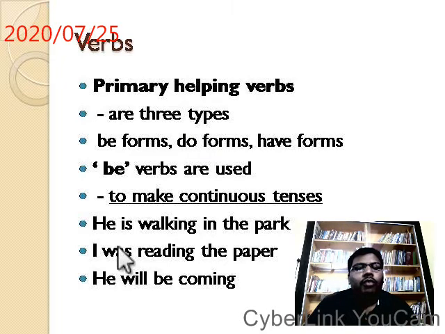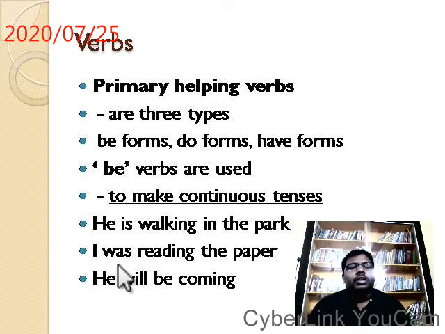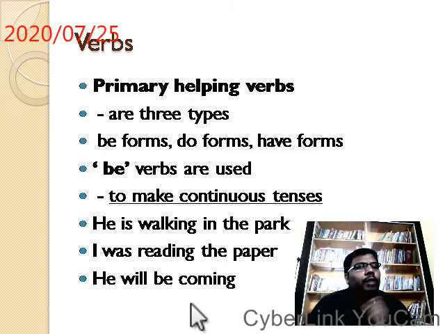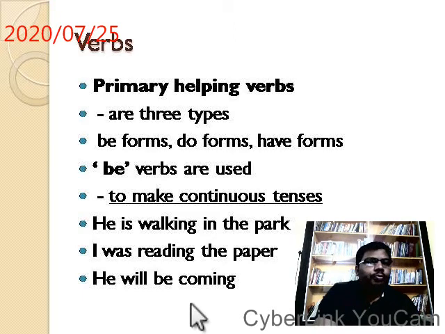Next, was. I was reading the paper. This is past continuous. He will be coming. This is future continuous. So primary helping verbs have three types. The first category is be forms, used in continuous tenses.